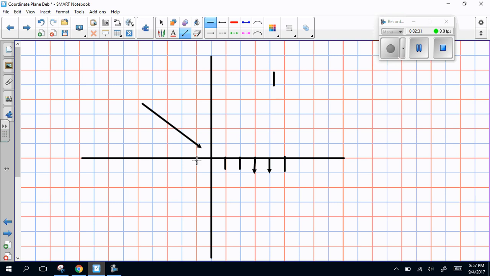So -1, -2, -3, -4, -5. And then I'm going to do the same thing vertically. So +1, +2, +3, +4, +5, and -1, -2, -3, -4, -5. Notice that my lines are on the lines. So now I've got my coordinate grid.